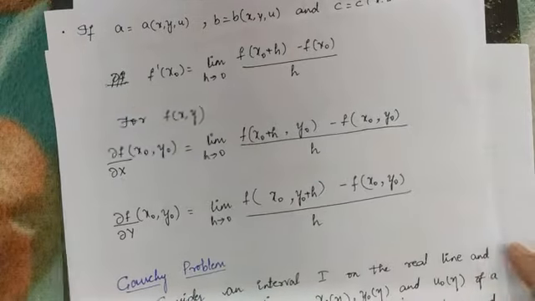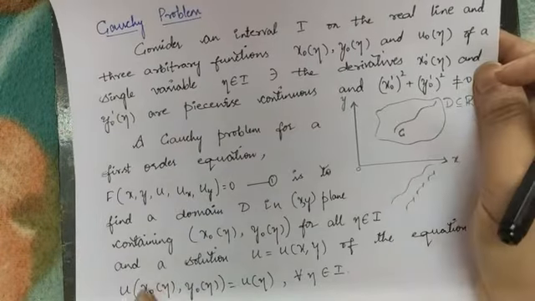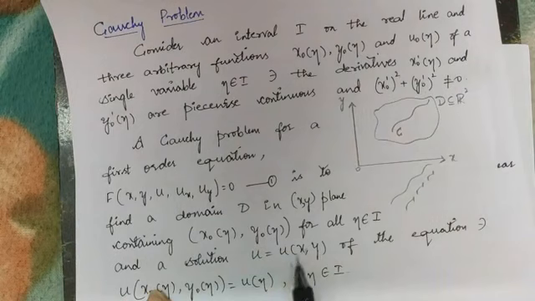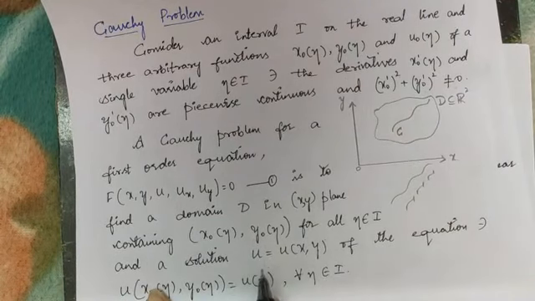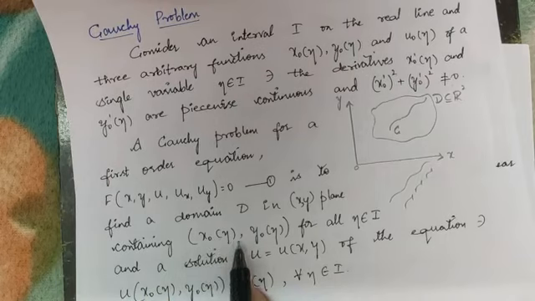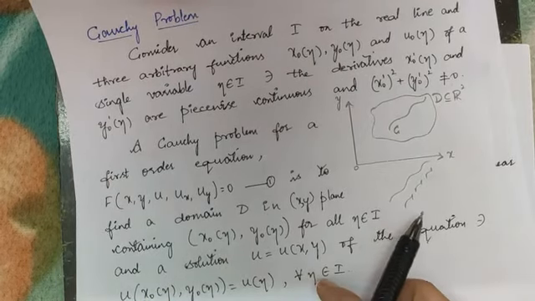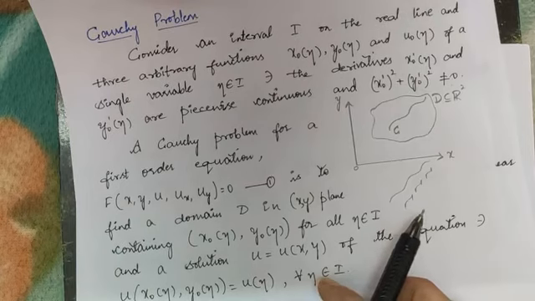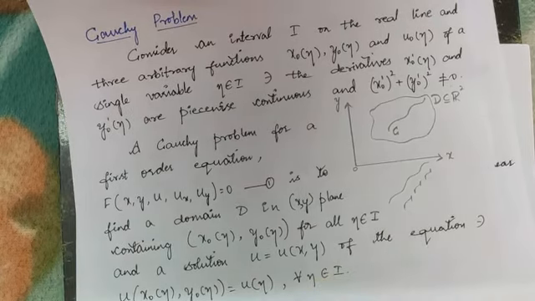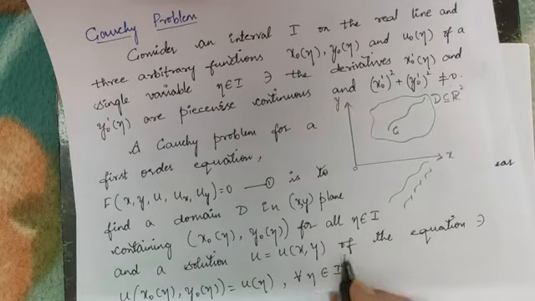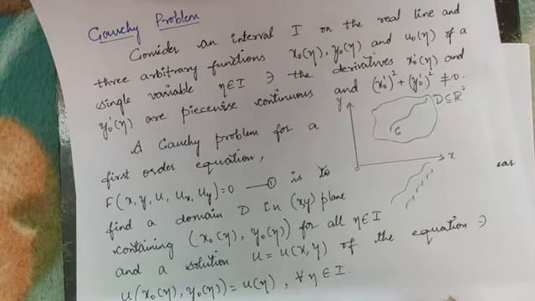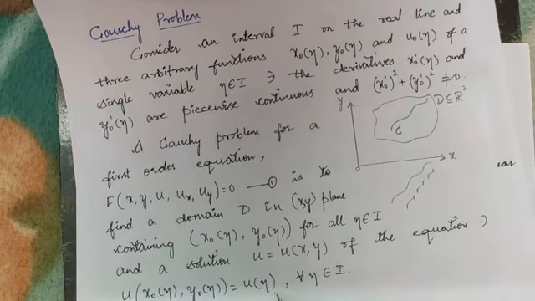This is what we have written here. So the Cauchy problem is nothing but finding the solution u is equal to u of x comma y at x equal to x naught of eta and y equal to y naught of eta. That means the solution should satisfy the conditions at x and y, and u should take the prescribed value u naught of eta.